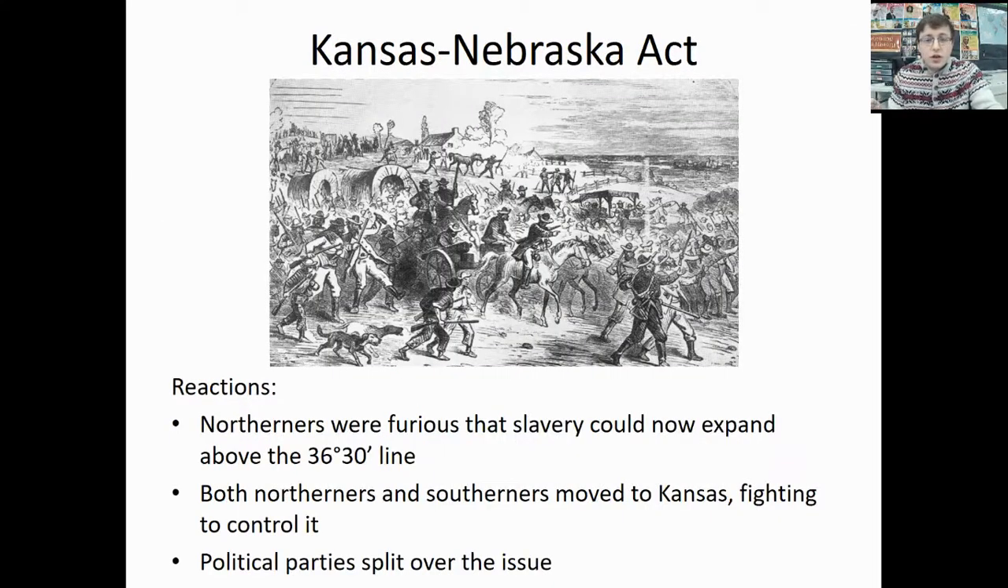As a reaction, the North is going to be furious with this, because this will allow slavery to expand above where it was previously prohibited. Northerners and Southerners are all going to move to those territories, fighting for control of it to determine whether it will be a slave state or a free state.